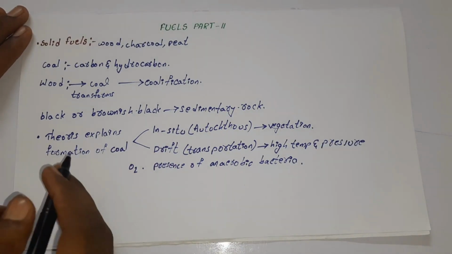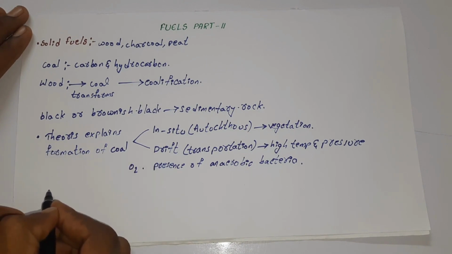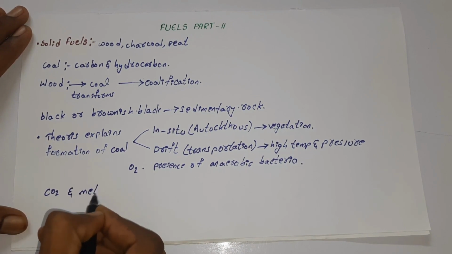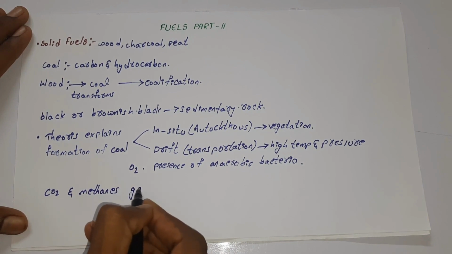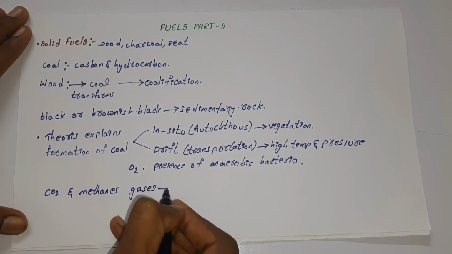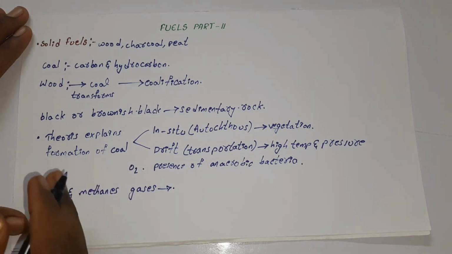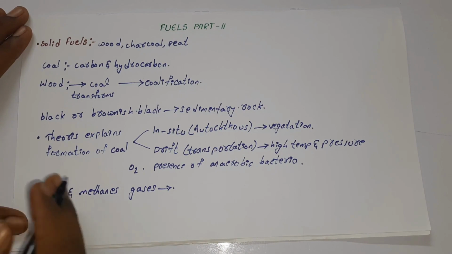During this decomposition in the drift theory, carbon dioxide and methane gases will be generated. So these are the two different theories that explain the formation of coal. Now let us see the four different stages of formation of coal.